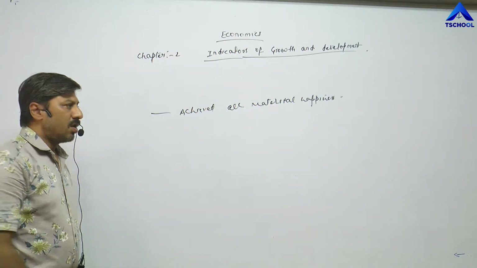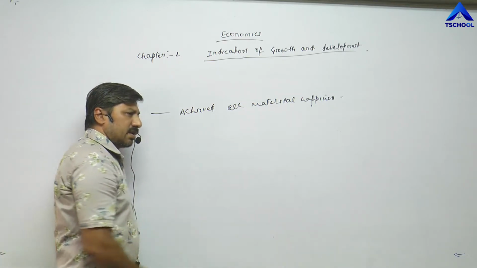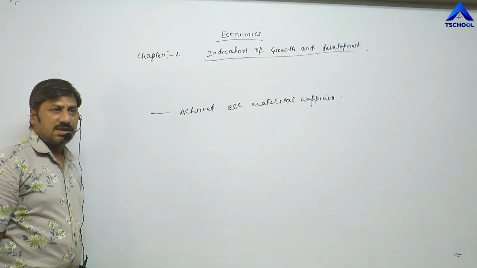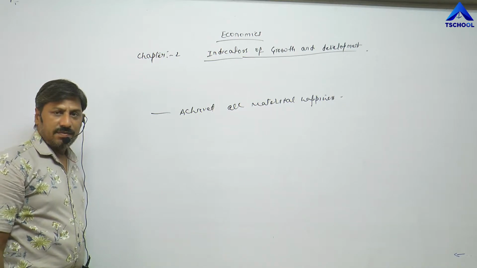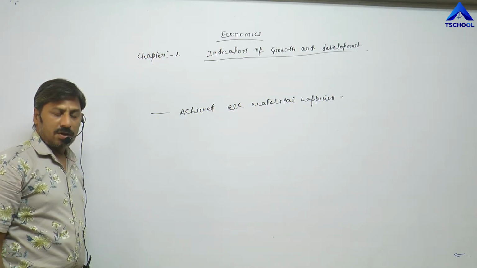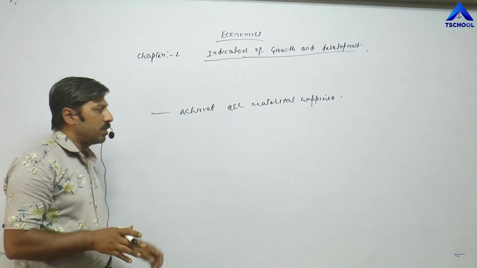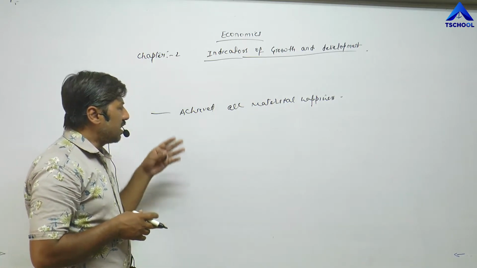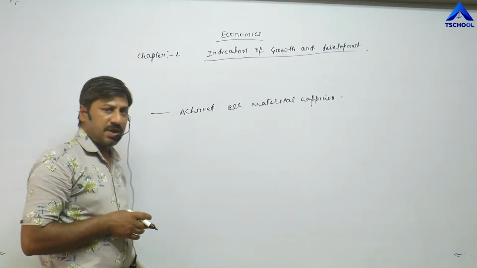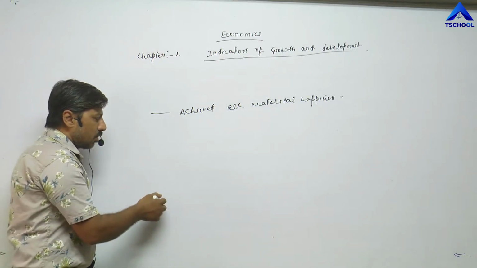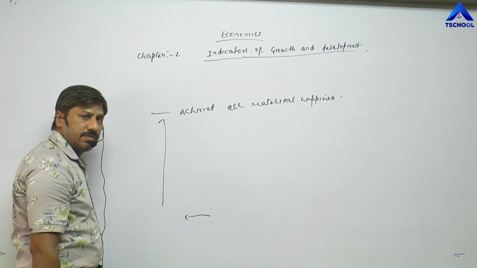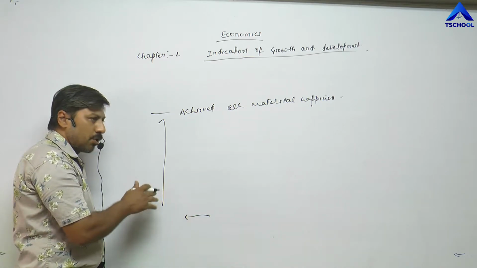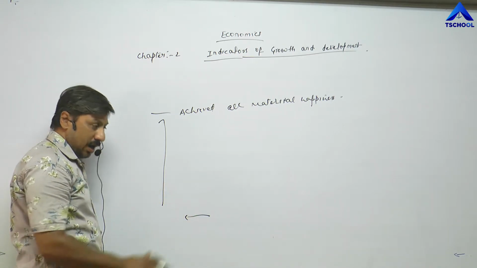All physical goods, like vehicles, TV, mobile, furniture, AC, flat or bungalow or house. So according to his income, he has achieved all material happiness, but it took a lot of time. First of all, he got education, then migrated himself from rural area to urban area.